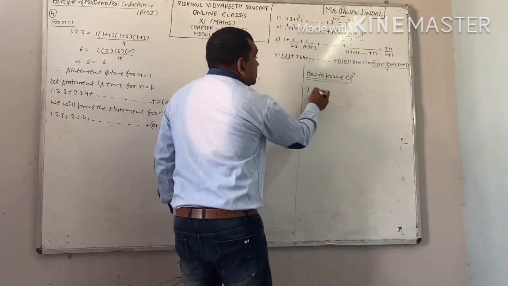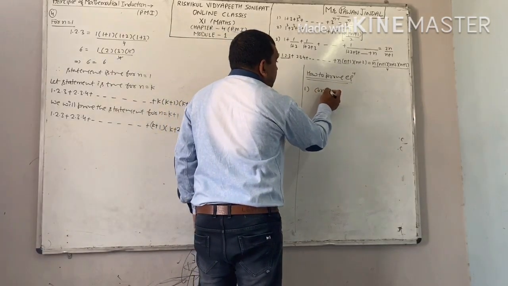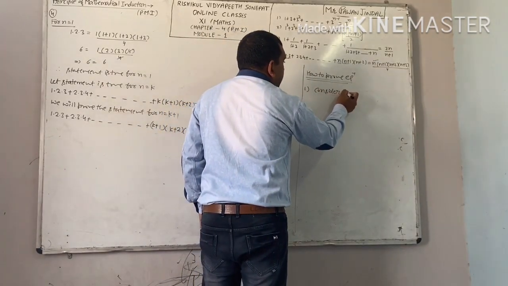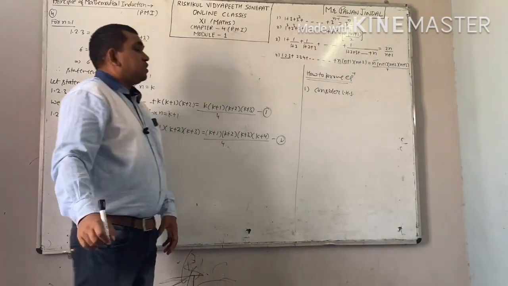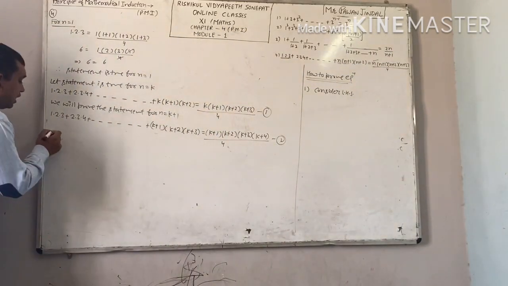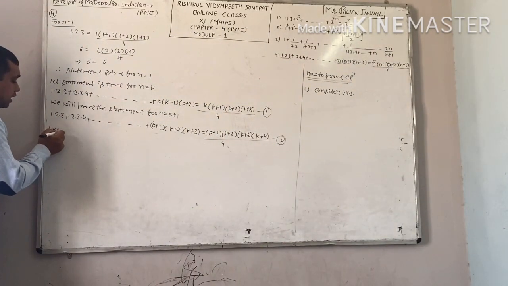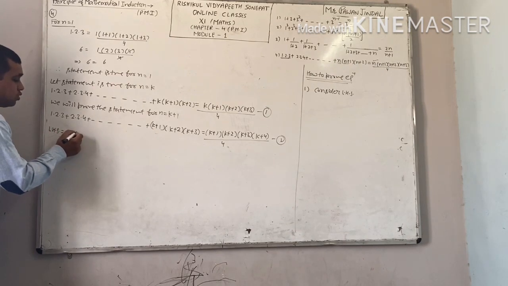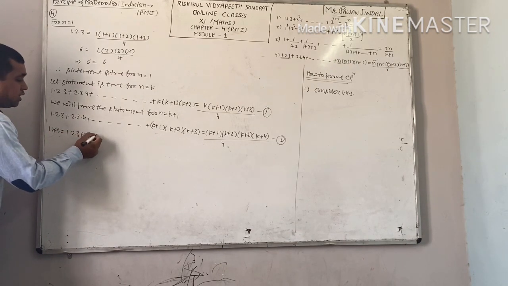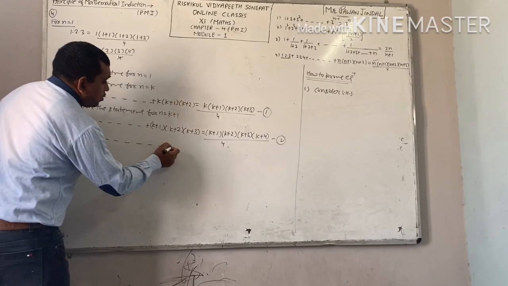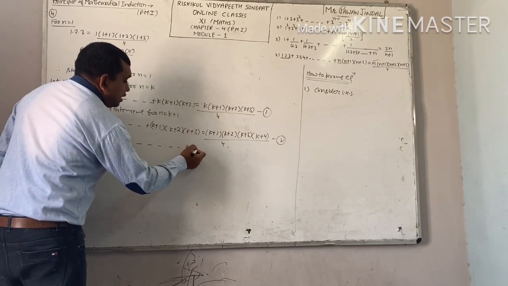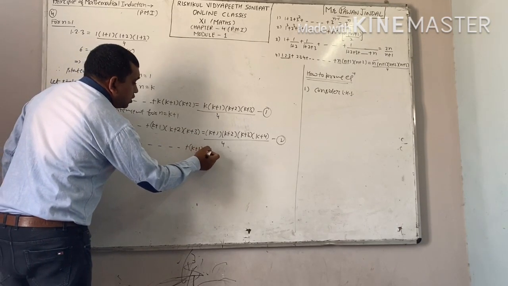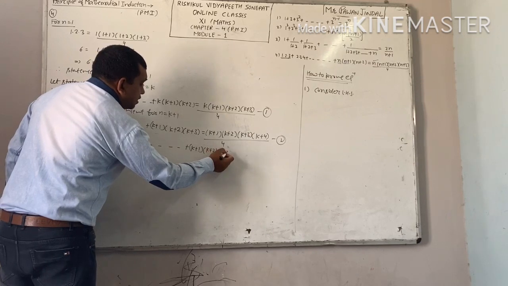First, consider the left hand side. It means we will take the left hand side and prove that it is equal to the right hand side. First, the left hand side. Left hand side is 1 into 2 into 3 plus 2 into 3 into 4 plus, and so on, up to k plus 1, k plus 2, k plus 3.